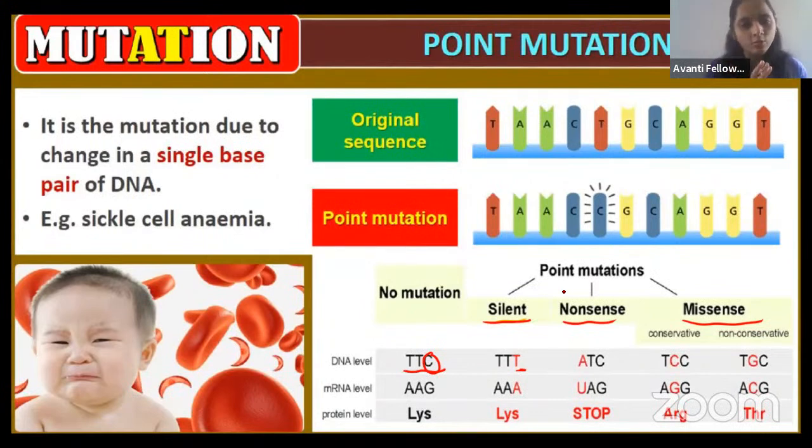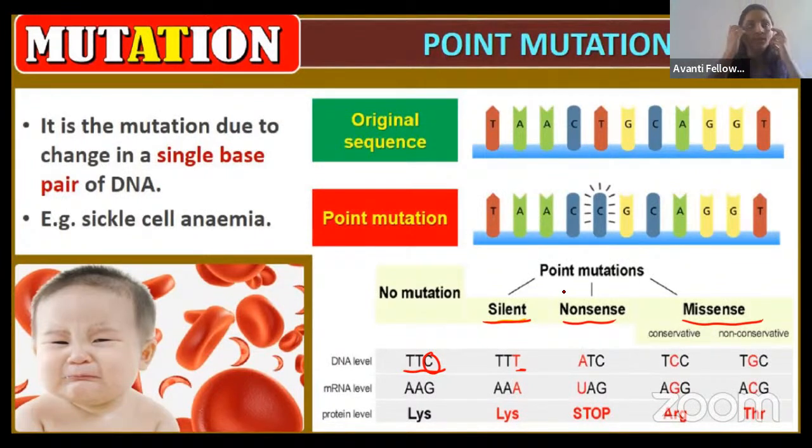Then coming to the nonsense mutation, what happens here? What do you mean by nonsense? Here, a single base pair change leads to a stop codon, where the synthesis is going to be stopped.